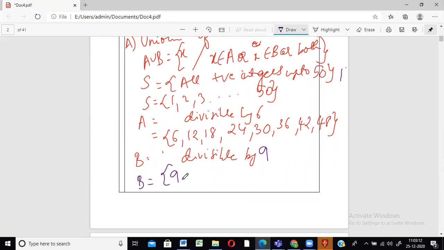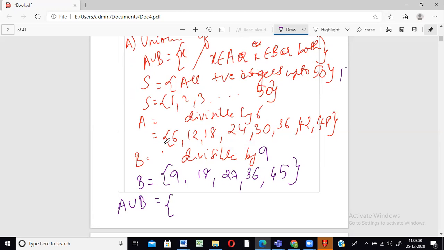The elements of B will be 9, 18, 27, 36, 45. That's it. Now how will we write A union B? It is in A or in B or both, so it will be a combination of both.